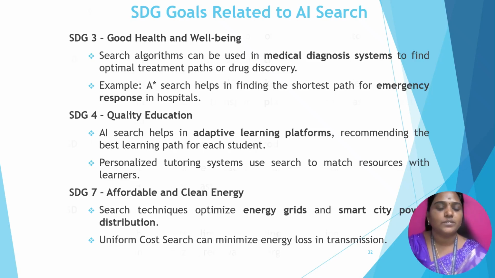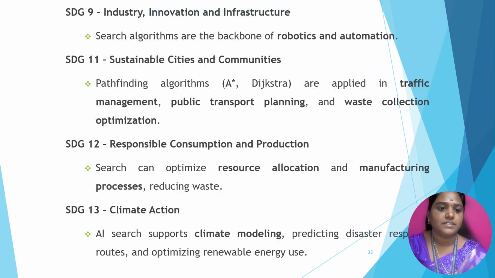The next SDG goal mapped with search algorithms is SDG 9, industry innovation and infrastructure. These algorithms are the backbone of robotics and automation. Next, SDG 11, sustainable cities and communities. The main thing is pathfinding algorithms.